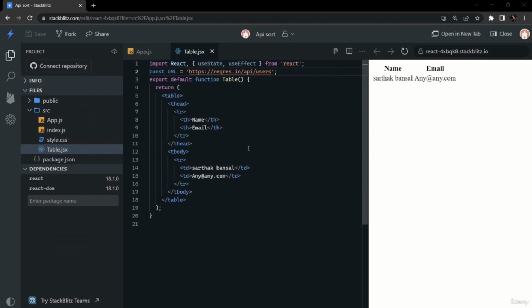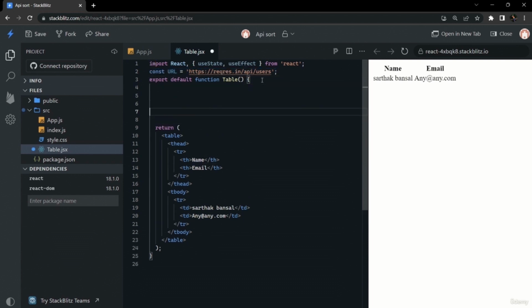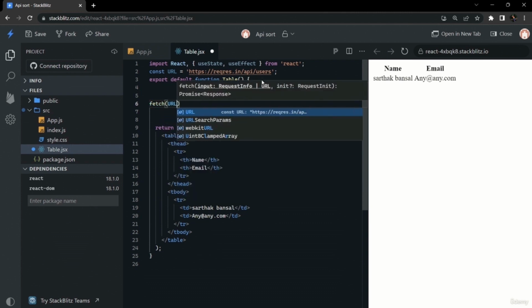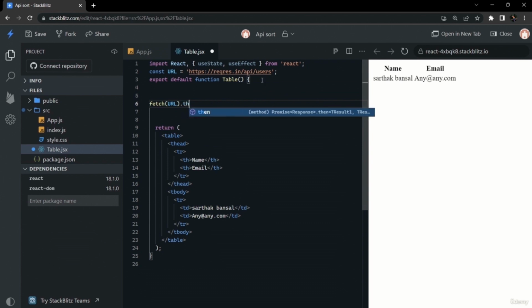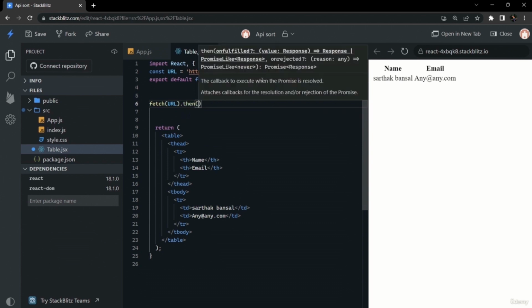Everybody, so in this video we will be making an app for sorting API data and viewing it in tabular format. It is a very commonly asked question. It will provide us a URL, and we have set up a basic table boilerplate template here. So we will first try to fetch the data from the URL. So we are using fetch, and